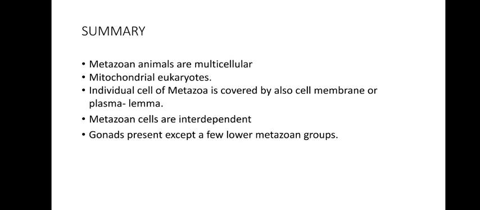The summary of the session is: metazoan animals are multicellular, eukaryotes, each cell is covered by a cell membrane, and their cells are interdependent, and gonads are present, except in lower metazoans. They show coelom, symmetry, metamerism, etc.